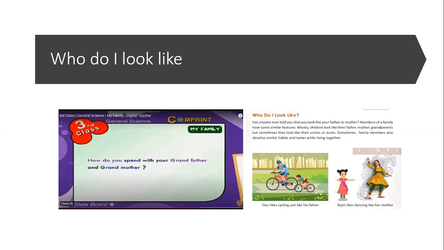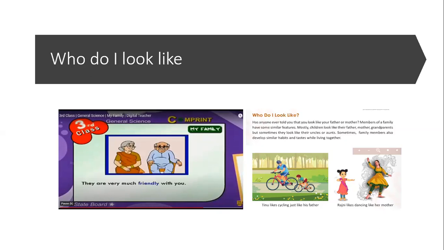How do you spend time with your grandfather and grandmother? They are very friendly with you, aren't they? And they tell stories also to you. But at the same time, due to old age, they expect some help from you for their daily activities. So you must help them without hesitation.